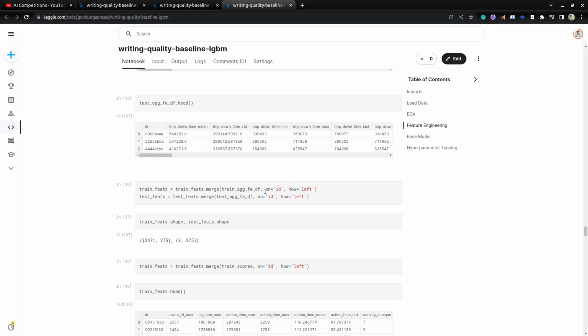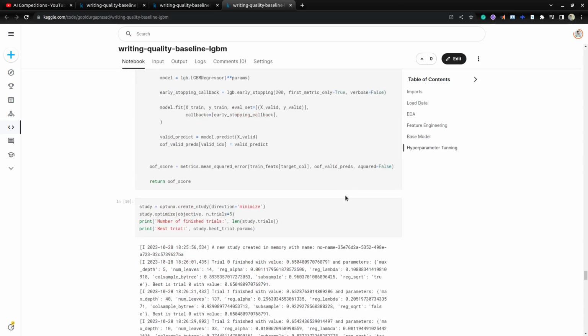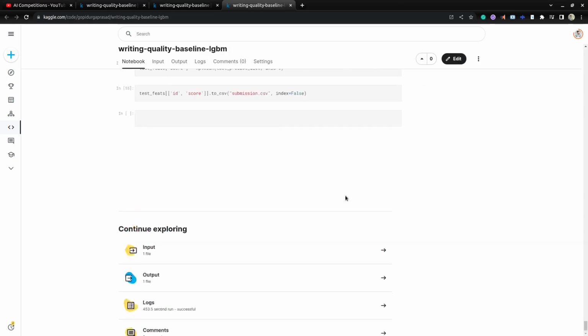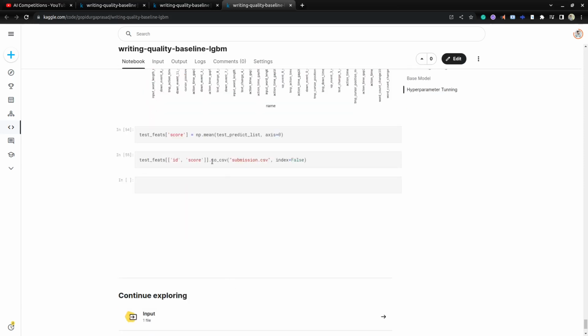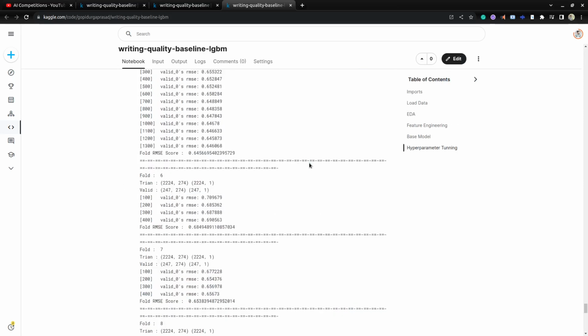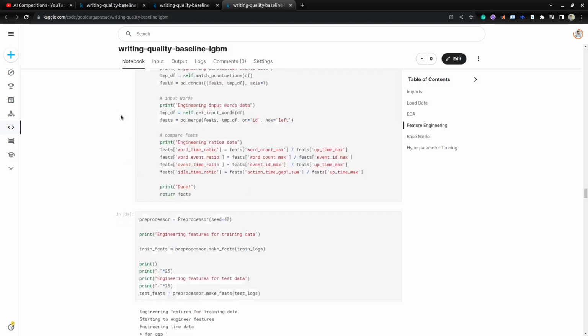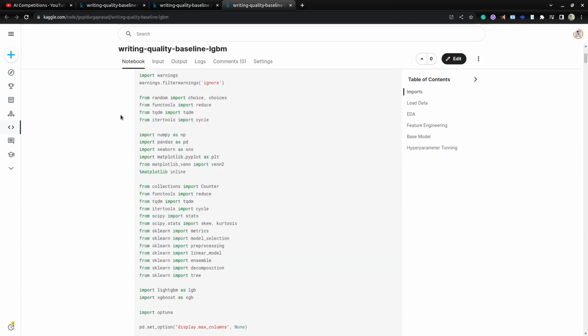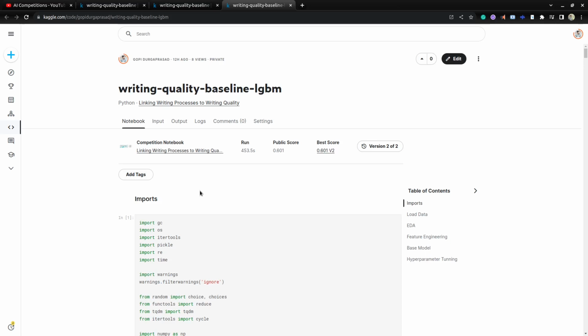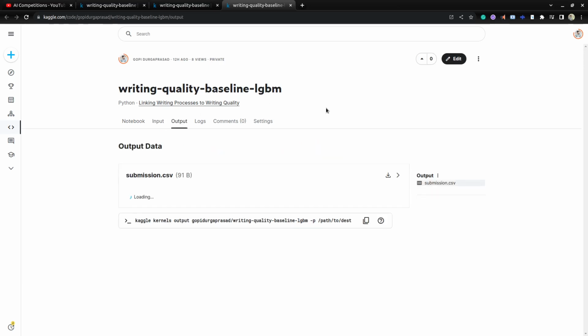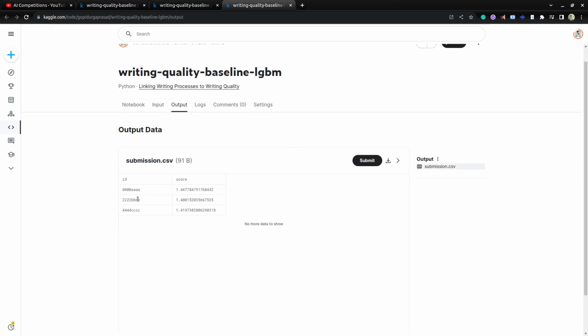So it's rerun, and it will show you what models you are using and all. At the end we are saving the sample submission file, right? We need to submit this notebook to the competition to get the scores. To submit it, you have to go to the output tab, where you can see submission.csv. You have to save it as submission.csv.